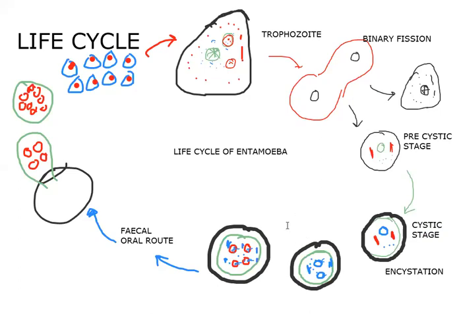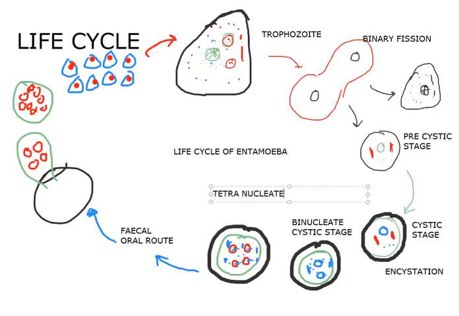Now, this cystic stage undergoes nuclear division. The 2 nuclei form, and the stage is called the binucleate cystic stage. The nucleus divides again, which leads to the formation of the tetranucleate cystic stage.